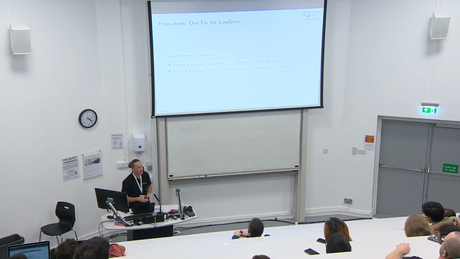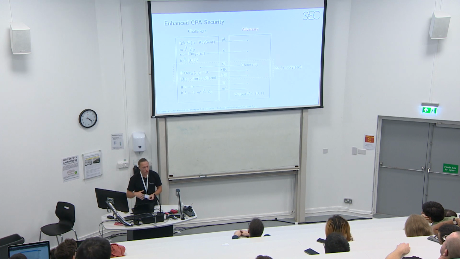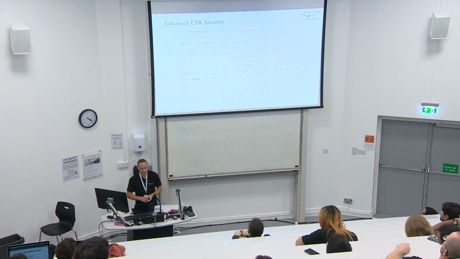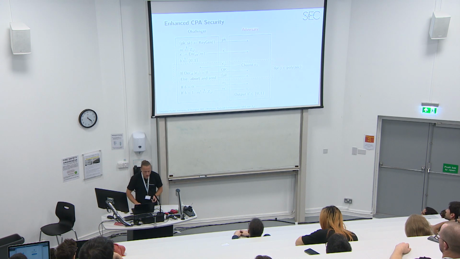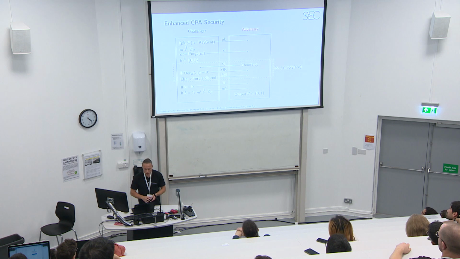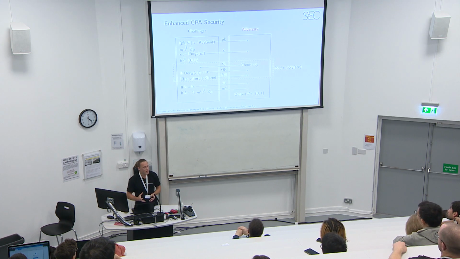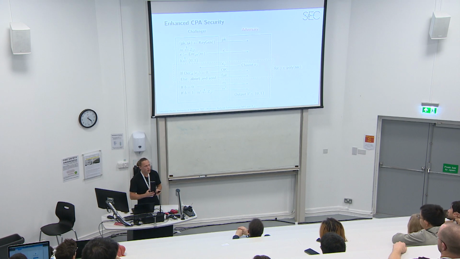Of course, we also did a security analysis. So in the original Logia protocol, the security analysis was based on the security notion of the encryption scheme, which is called enhanced CPA security. And it was shown that this security notion cannot be achieved for encryption schemes with plaintext space Z_2^k or Z_2^t.